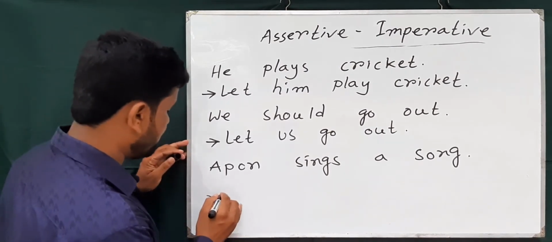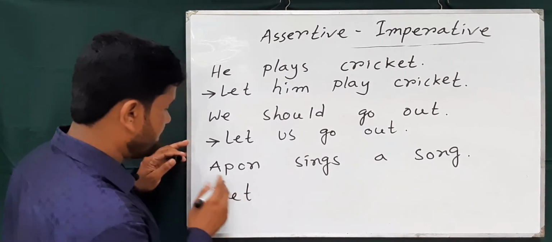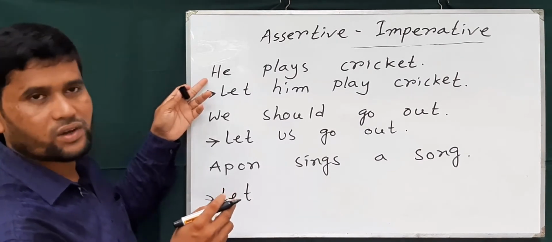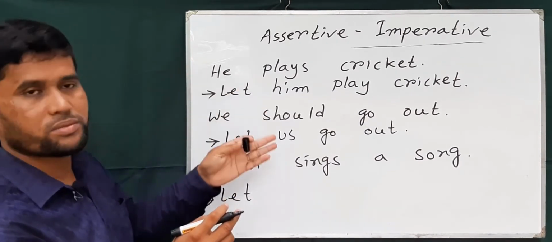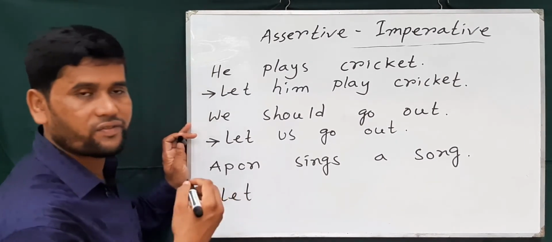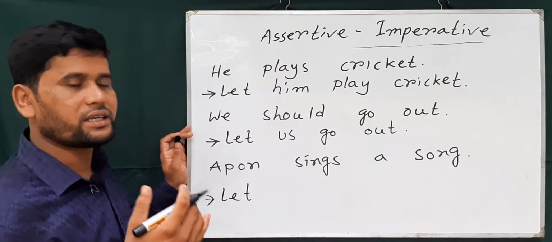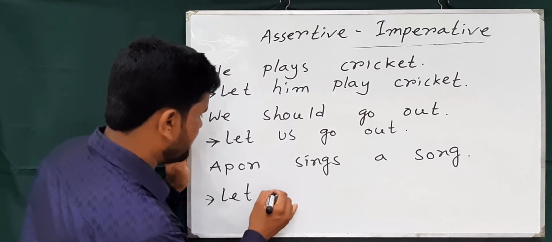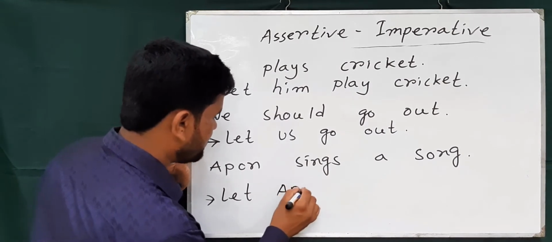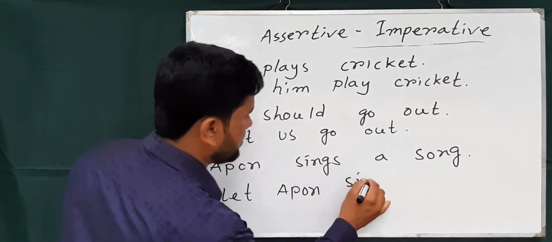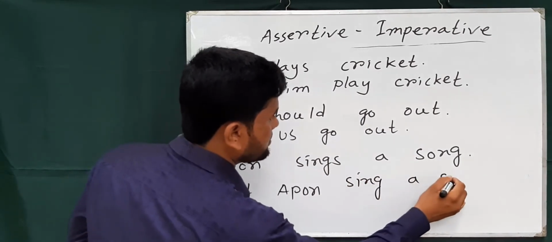Here you see the subject is third person. So first we write let, then the subject. Here the subject is a noun. When we find a pronoun, we make it the objective form. For every noun, the subject and object forms are the same. Just let, then the noun and the base form, not as sing a song.